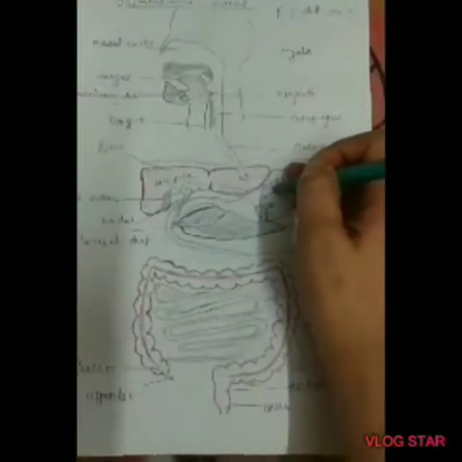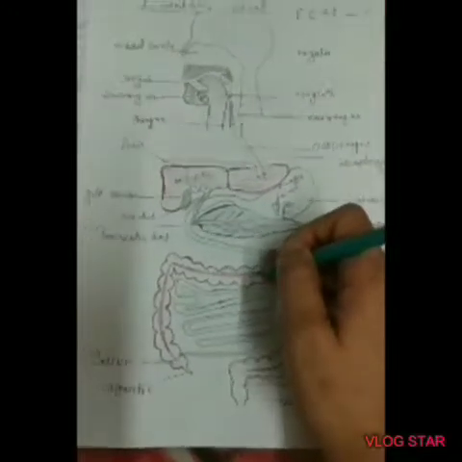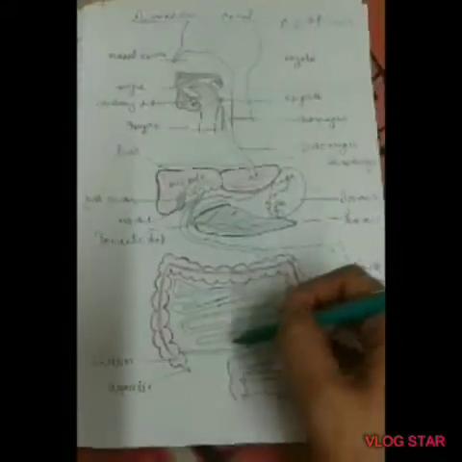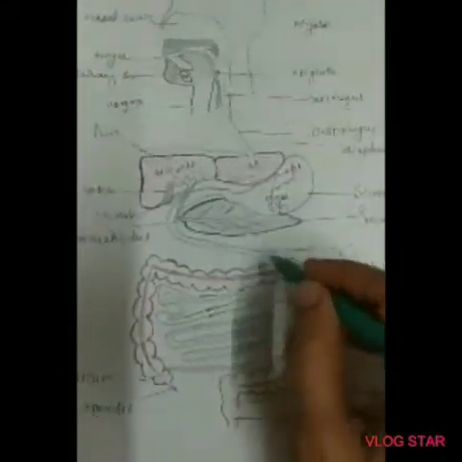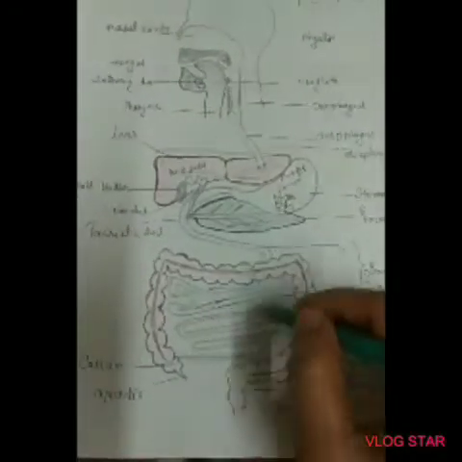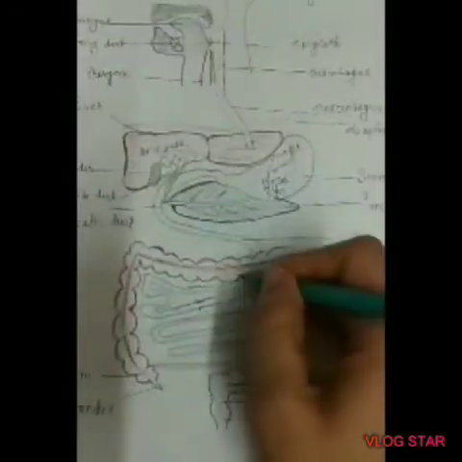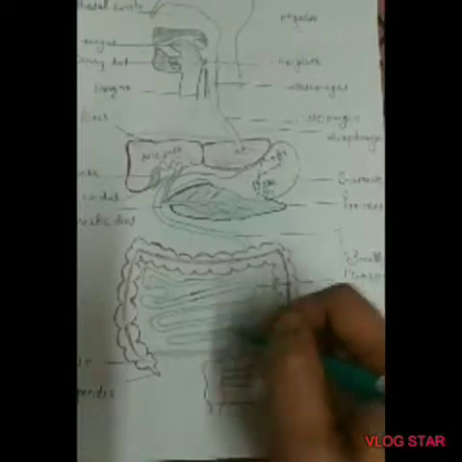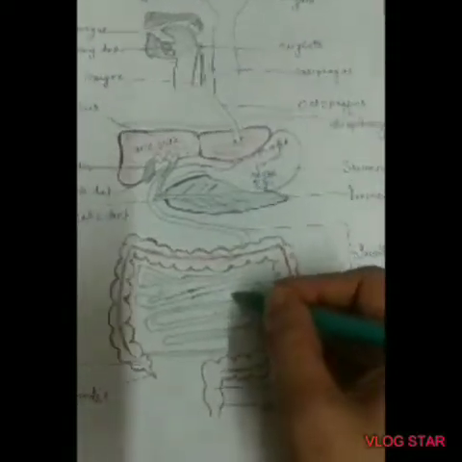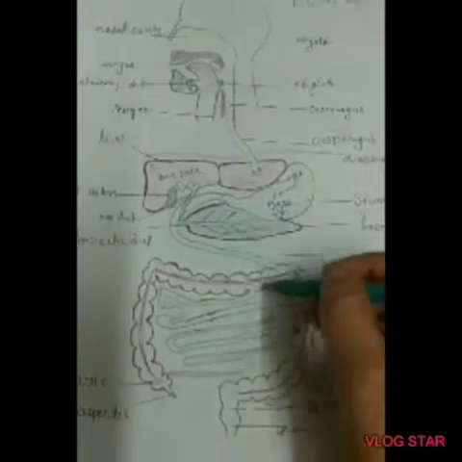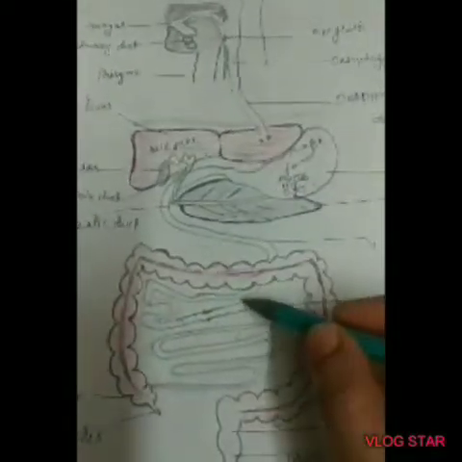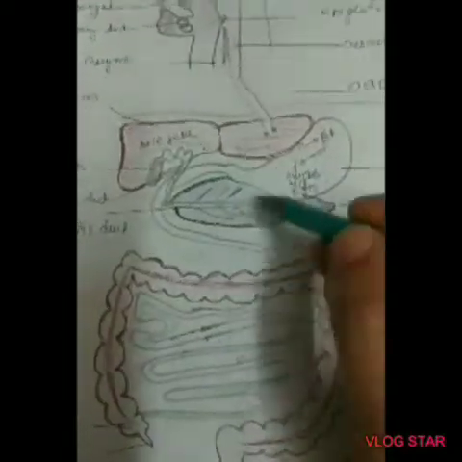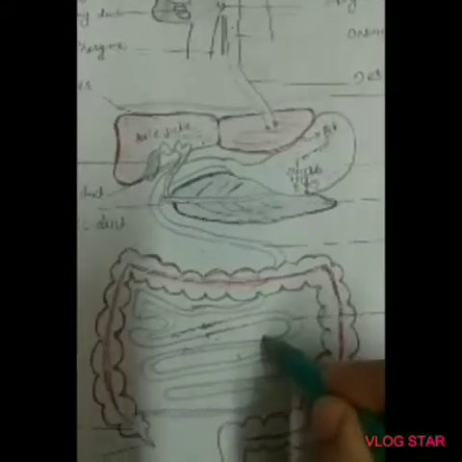Now, from the stomach, acidic food enters the small intestine, the longest part of the alimentary canal. The small intestine is longer than the large intestine. Complete digestion of carbohydrates, proteins and fats takes place in the small intestine with the help of secretions of the liver and pancreas. Here, food mixes with bile juice, pancreatic juice and intestinal juice.